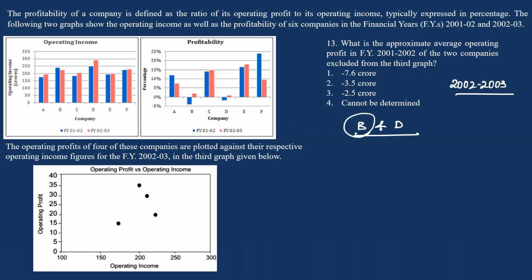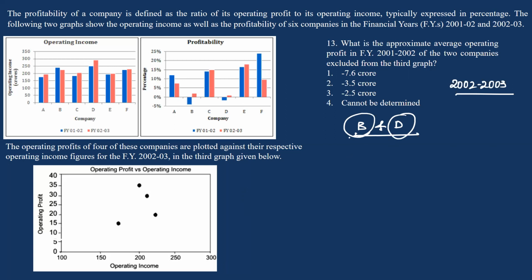Now company D, let us consider 1%. 1% of, let us say, 300. So you do not have any dot at 3 on the y-axis. Okay, so B and D are the companies that were not mentioned in the third graph.